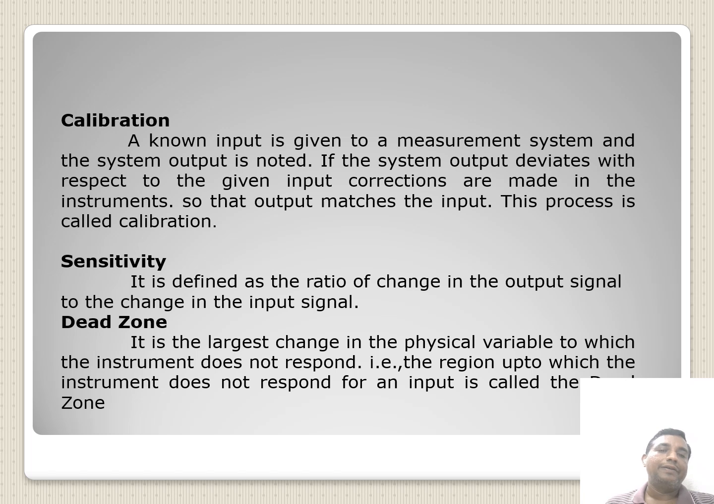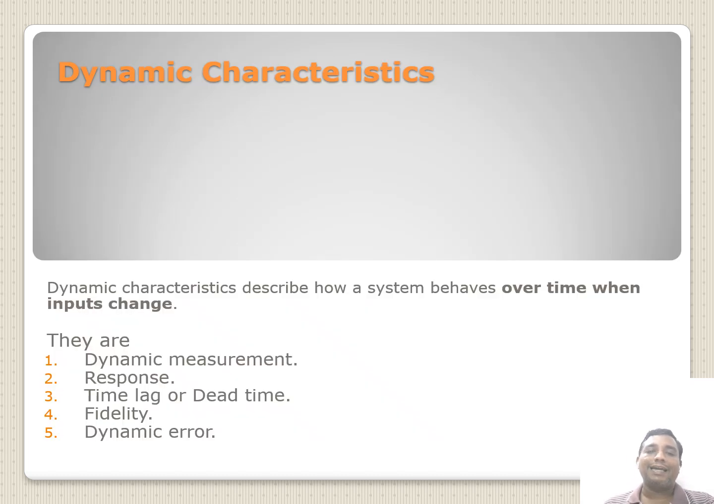Then sensitivity. It is defined as the ratio of the change in the output signal to the change in the input signal. So dead zone. It is the largest change in the physical variable to which the instrument does not respond. That is the region up to which the instrument does not respond to an input, and it is called the dead zone. Right? Next, dynamic characteristics.